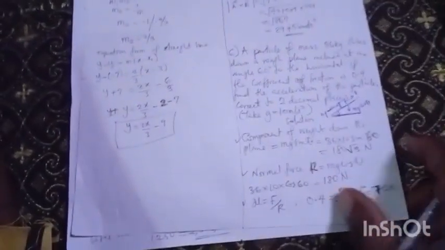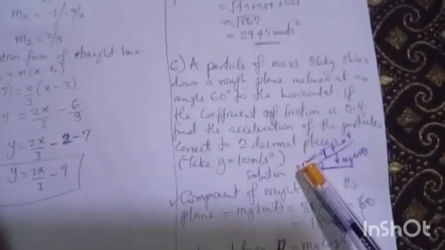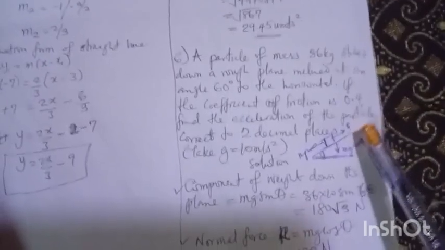The acceleration of the particle. So how are we going to do that? We need to find what we call the net force. Why are we talking about net force? On this plane we have two forces, mg sin theta and the frictional force. We need to know the net force. The net force is what will now lead us to the acceleration of the particle.